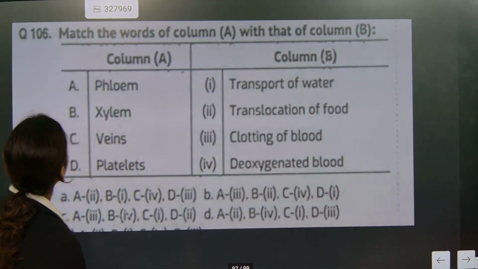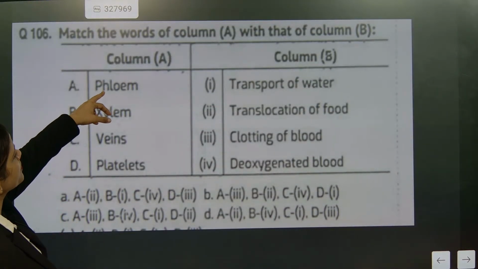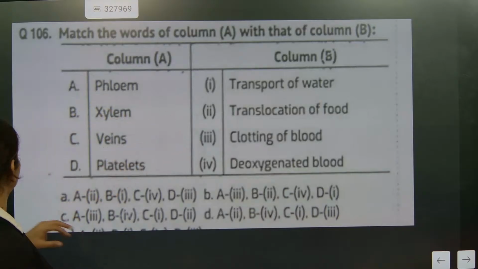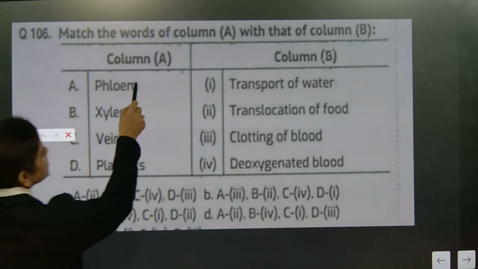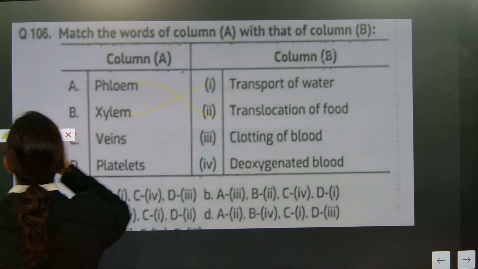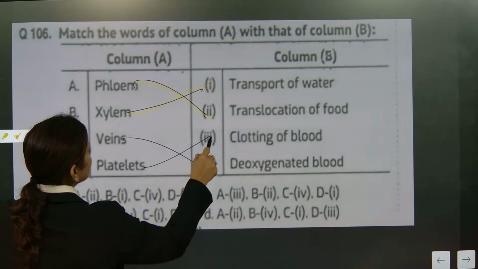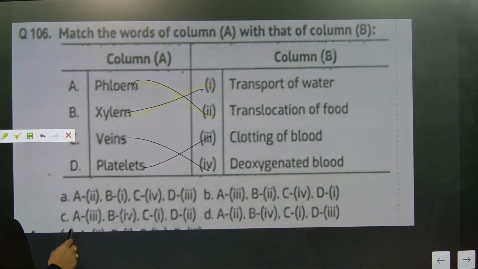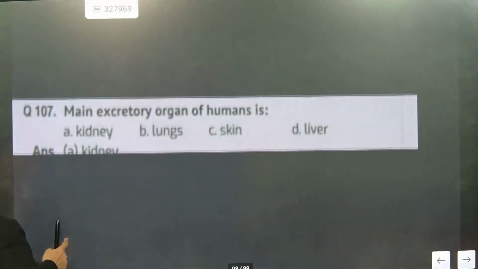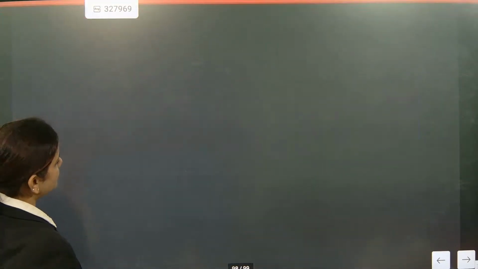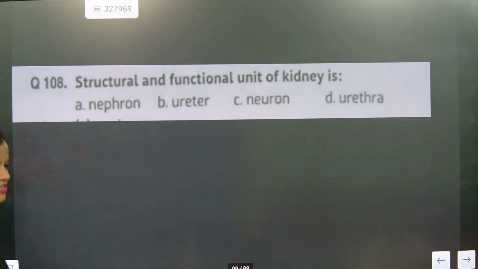Match the following. Phloem, transport of food. Xylem, transport of water. Veins, deoxygenated blood. So where is the answer? Kidney, that part everybody will know. This question: structural and functional unit of kidney.